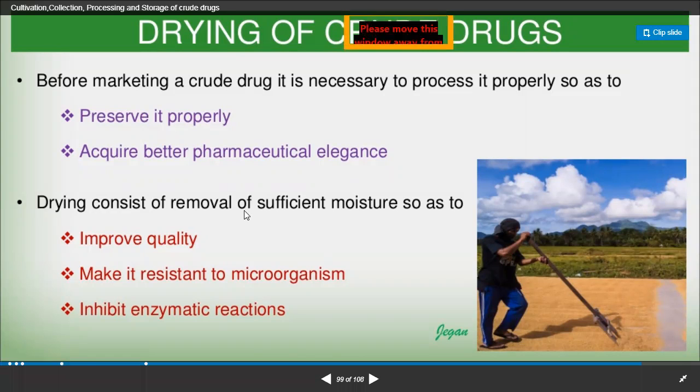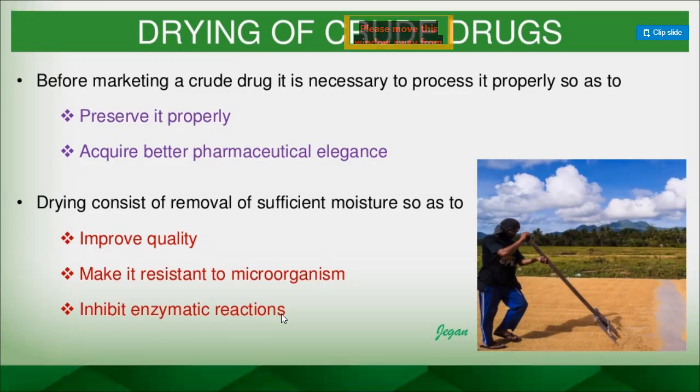Drying consists of removal of sufficient moisture, so as to improve quality, make it resistant to microorganisms, and inhibit enzymatic reactions, right? These three things we need to consider, so that we can improve the quality during the storage also, right? Because if more moisture is there, the chances of more microbial attack, more fungal attack will be there. That's why we need to remove the moisture in the proper quantity and make it resistant to microorganisms. Make it means make the drug which you are going to preserve or store, that should itself have the capability to resist the microorganisms.